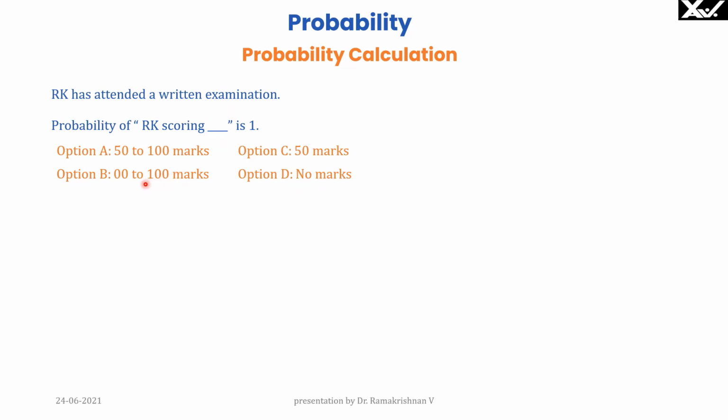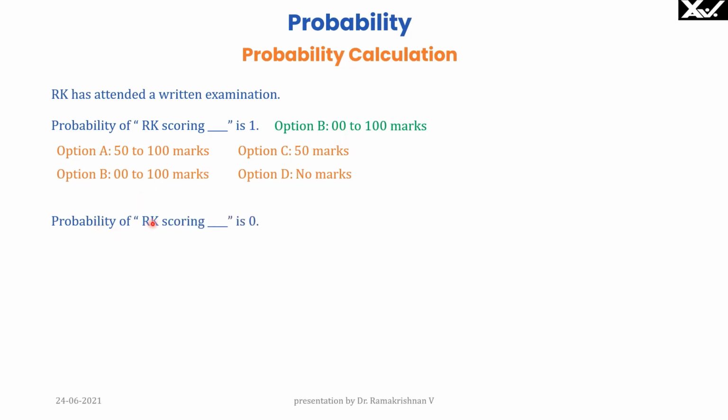So my scoring 0 or 1 or 2 or 100, each probability is 1 by 100 if you take. If you add all the probabilities, it is 1. Therefore, option B, 0 to 100, any mark I can score. So probability is 1 for this option.